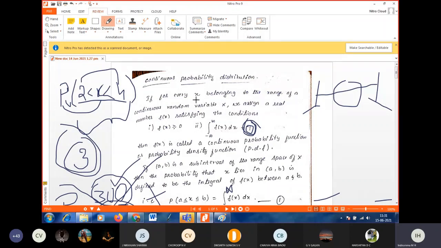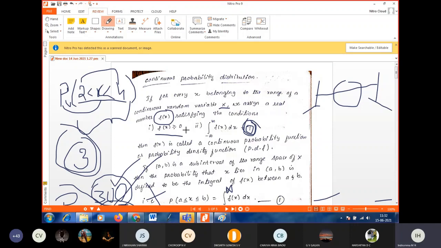Every x, for every x belonging to the range of a continuous random variable capital X. So capital X is a random variable. Now we consider the continuous random variable. So we are assigning a real number f of x satisfying the conditions. What are the conditions? As I told you, f of x is greater than or equal to 0.